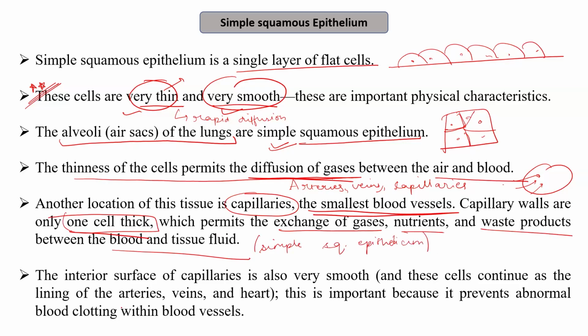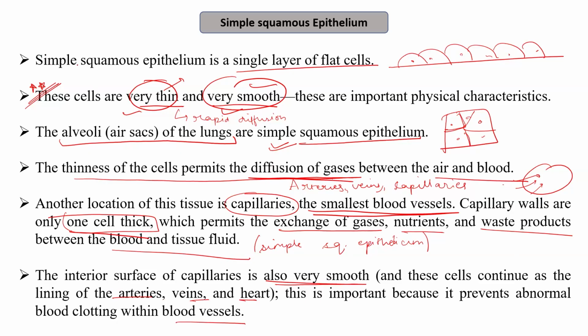The next point is that the interior surface of capillaries is also very smooth. As I mentioned, these cells are thin and smooth. So the interior surface, which is lined by the simple squamous epithelium, is very smooth. And these cells continue as the lining of the arteries, veins, and the heart. Why is this important? Because it prevents abnormal blood clotting within the blood vessel due to roughening of the blood vessels. The interior of the blood vessels is smooth, which provides a smooth surface inside and prevents abnormal blood clotting.